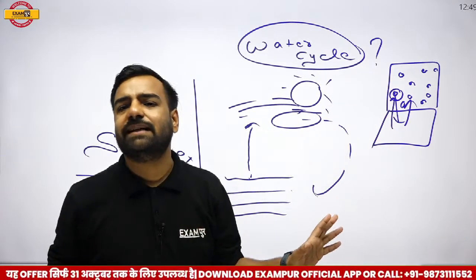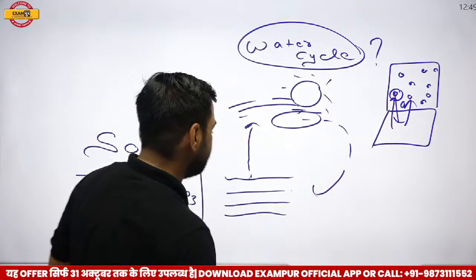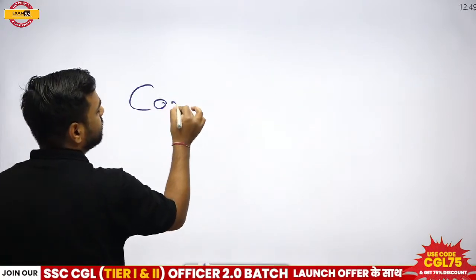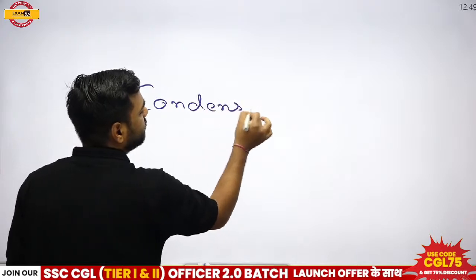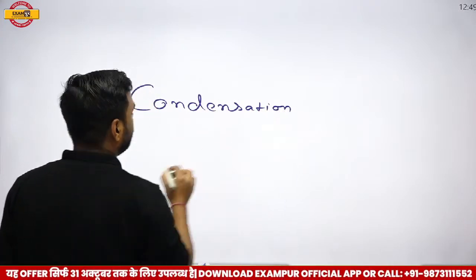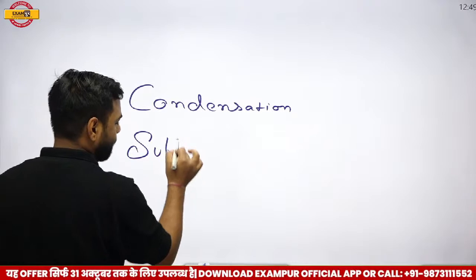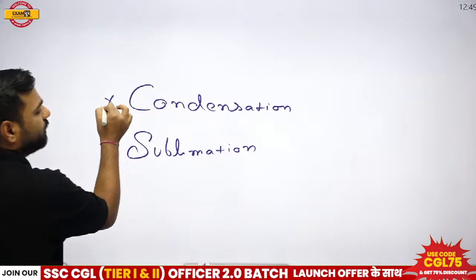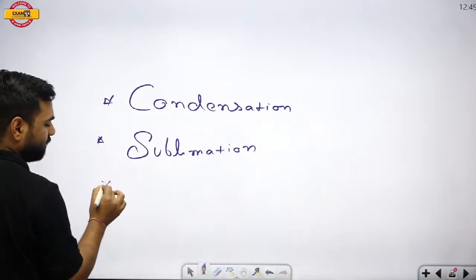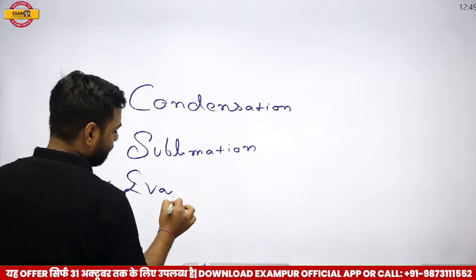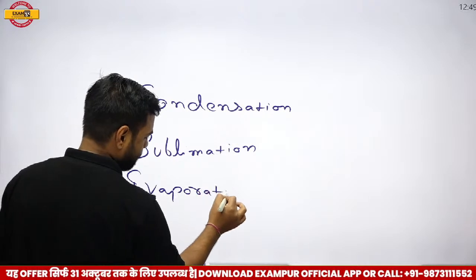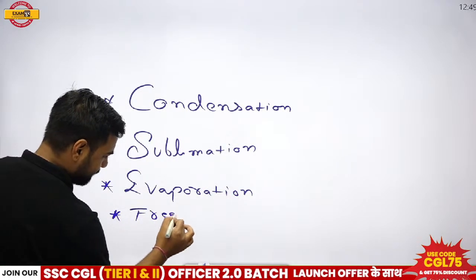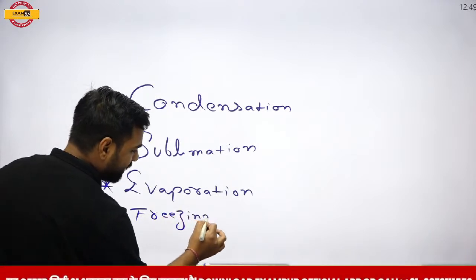Now, if I talk about my science part over here, what is the main thing that I want to explain? Here there is a process that is known as condensation. Then we have sublimation. Then we have evaporation. Then we have freezing. These particular things must be clear.